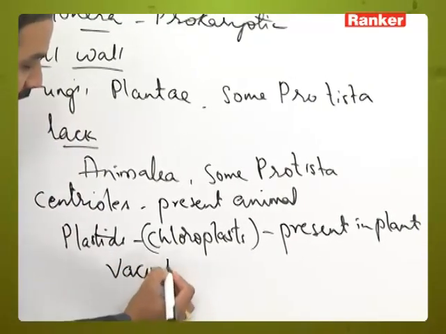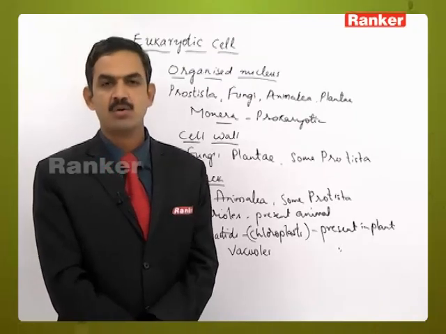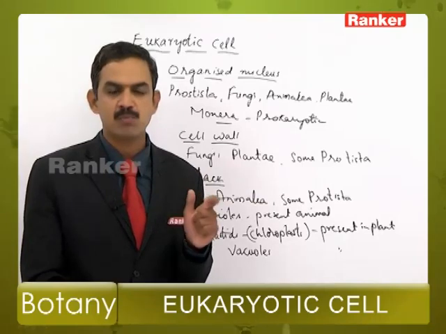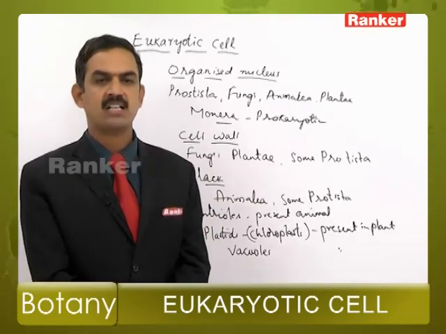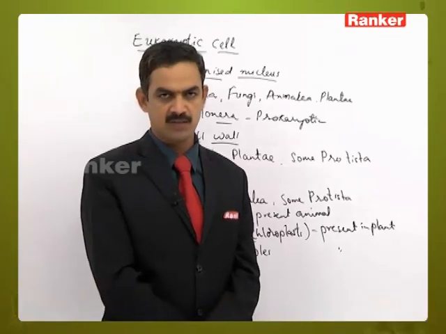In general, in plant cells we can see the presence of a large vacuole, but these vacuoles are generally absent in animal cells. If they are present also, they are very small, and in some of them they are called contractile vacuoles, which are concerned with the osmoregulation function.